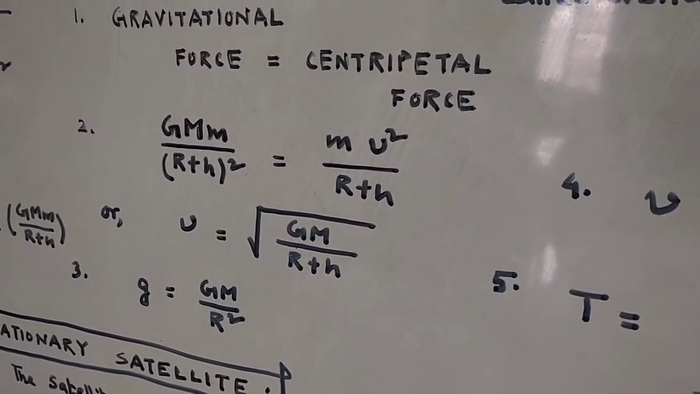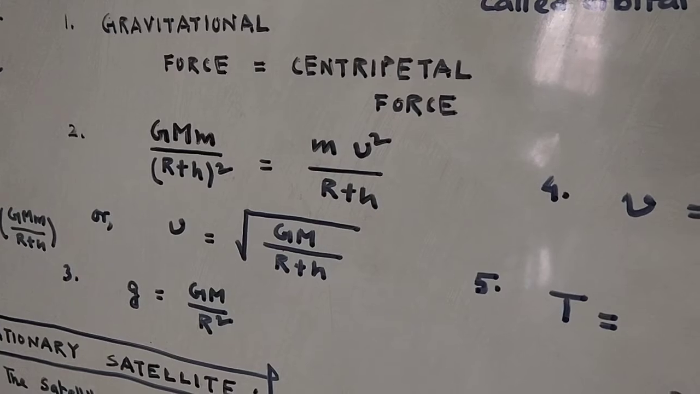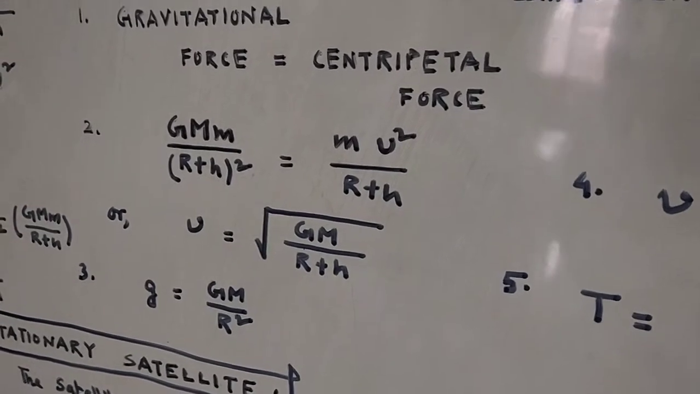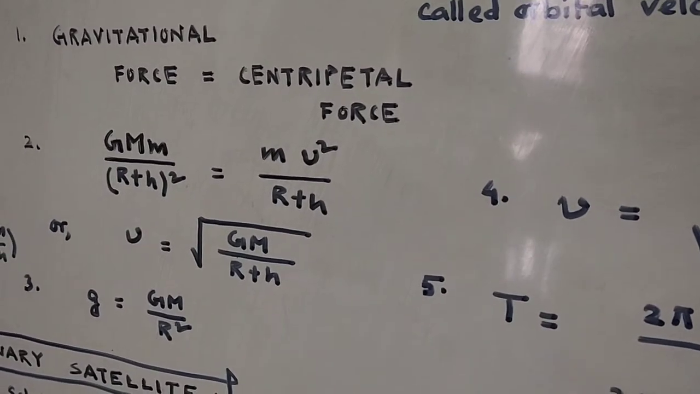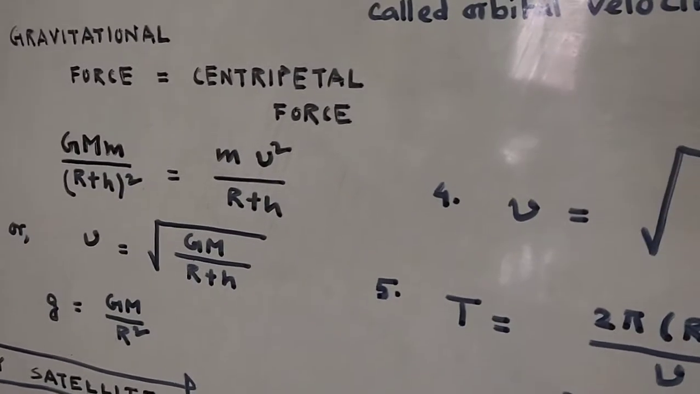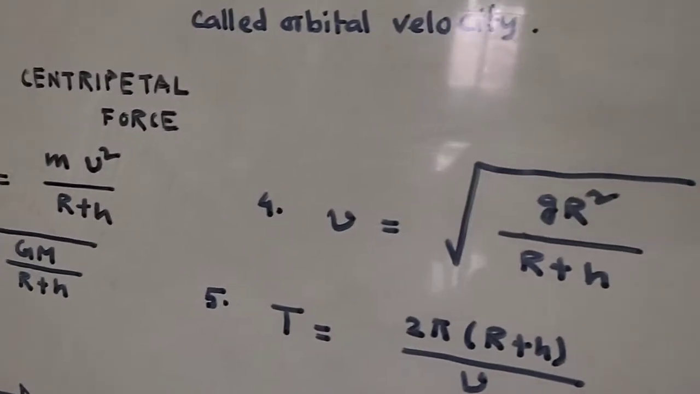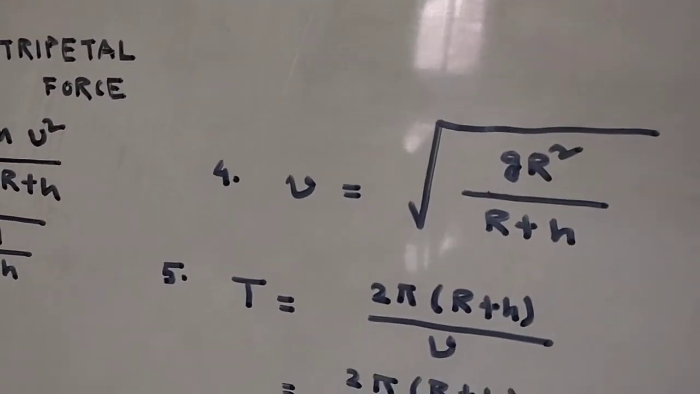Capital G is the gravitational constant, M is the mass of the Earth, and R is the radius of the Earth. So if you substitute GM by gR square, which is available in equation 3, you will get v equal to root over gR square by R plus h.